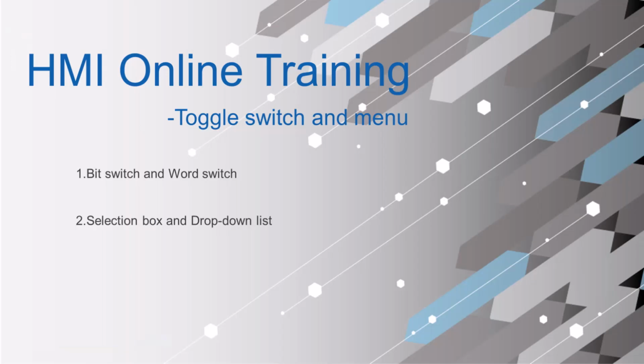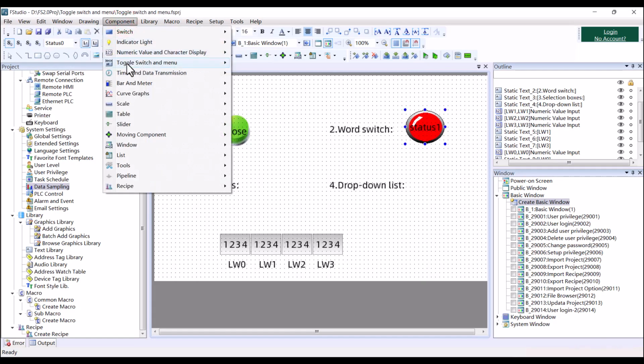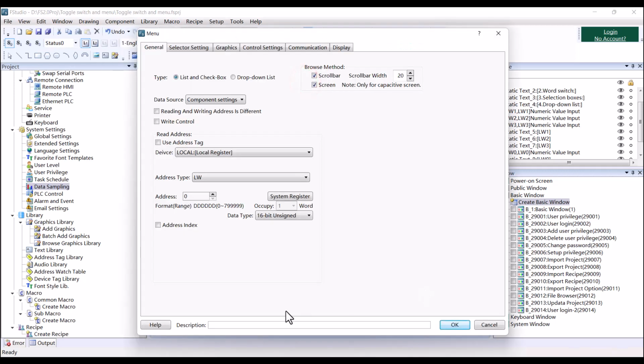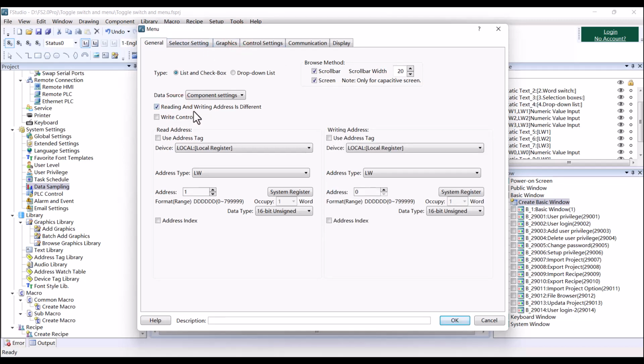Then we continue to learn about the menu. Firstly, we add a selection box component, then checklist and the selection box. We can set the address to 1, and here we can set the reading and the writing address to be different.